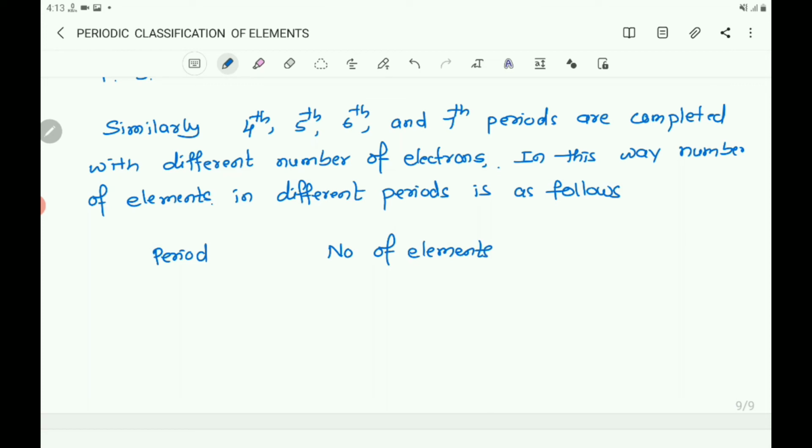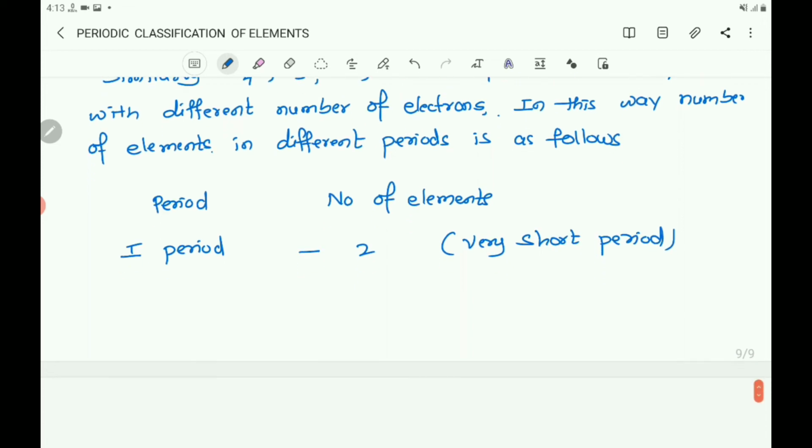So first period you take. First period, that is 2 elements, that is very short period. And second period, how many elements are there? 8.